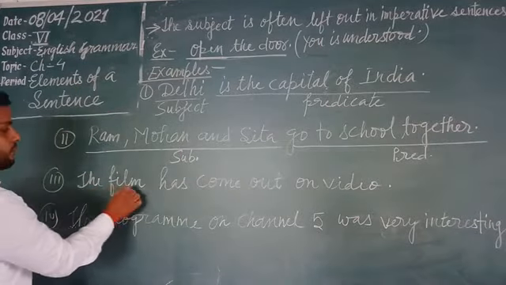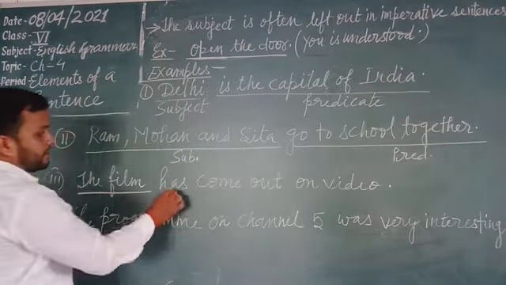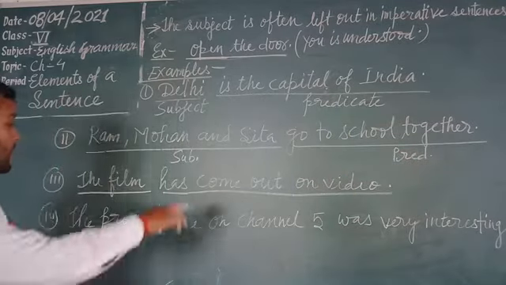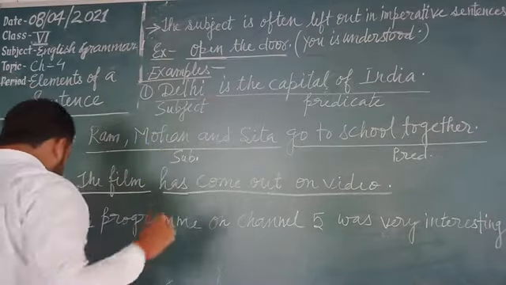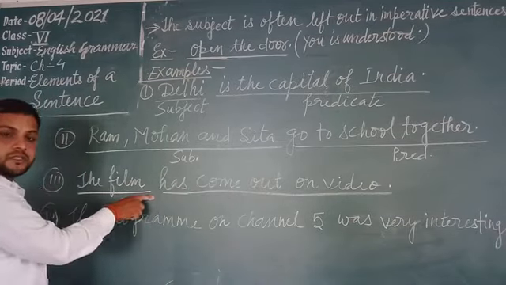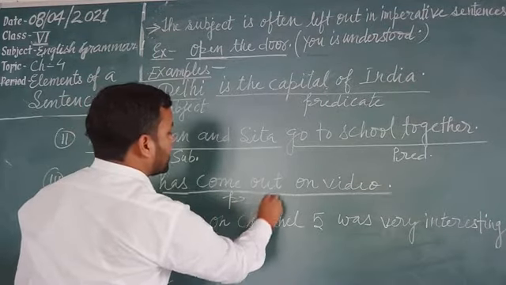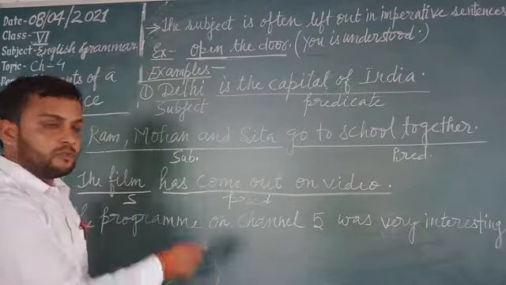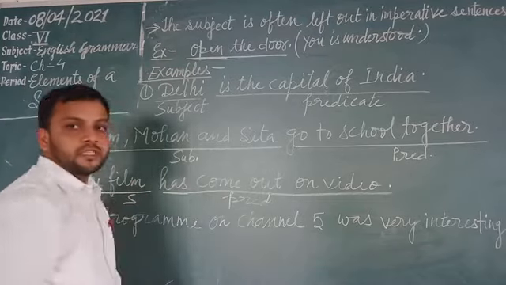Now see here, the film has come out on video. The film, here has is the helping verb and come out on video is the rest. This portion has been said about the subject, the film. That's why this one is the subject and this one is the predicate. What has come out on video? The film. So this has been said about the subject. That's why this one is the predicate part.